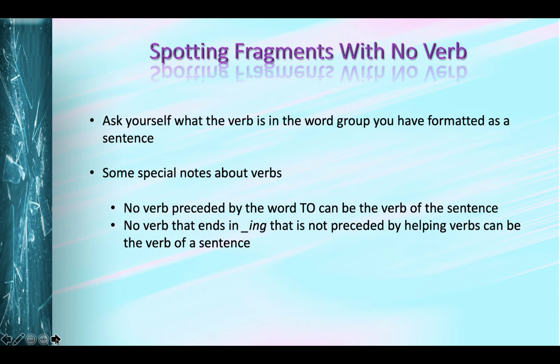For example, in the sentence, Corinne loves singing, the verb is loves. By the same token, in the sentence, Corinne is singing, the verb is singing. But in that case, notice that singing is preceded by the helping verb is. But on the other hand, in the sentence, singing brings beauty to the world, the verb is brings. And in that sentence, singing actually functions as a noun and is the subject of the sentence.